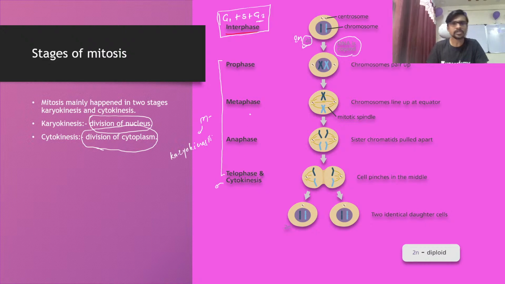Okay, so guys, in prophase, you see the chromosomes are present in pairs. So why is there a pair? If you see, this is the mother cell. The first cell which is going to enter into division is called the mother cell. This mother cell has a single copy of a chromosome here and a single copy here. But if you see inside the cell, we have two copies of a chromosome here and two copies here. So both cells have two copies of a chromosome. Actually the copy is made in this phase.